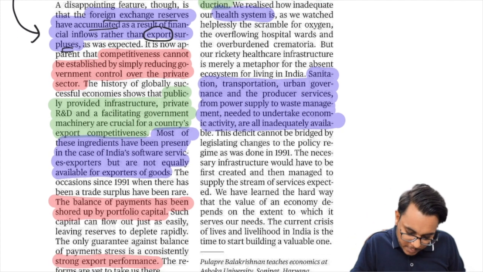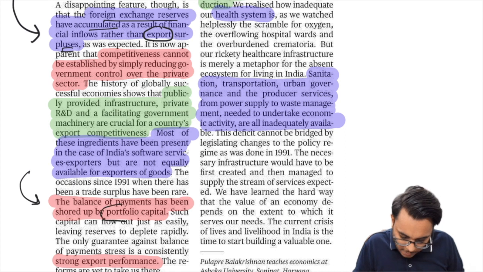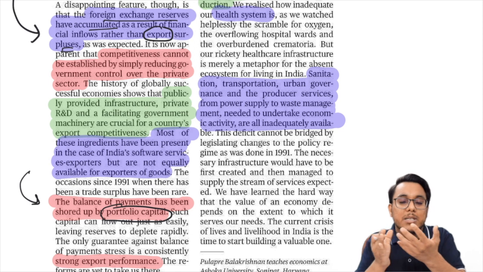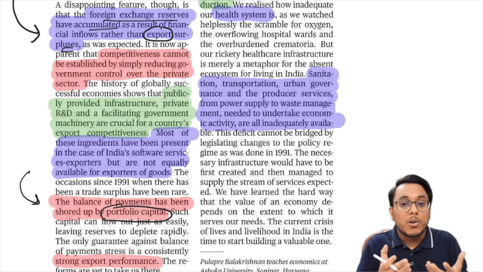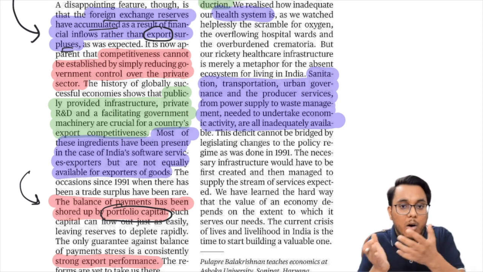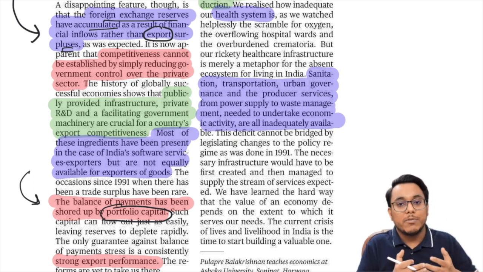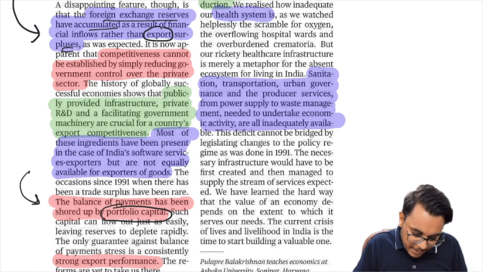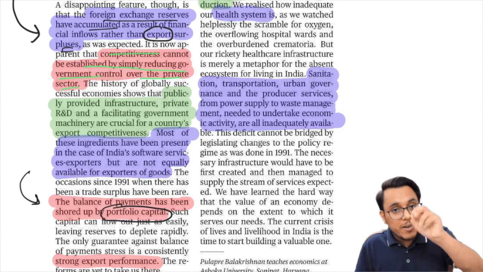Then guys, it has also been provided that this balance of payment has also been shored up by portfolio capital. Now outside countries are very much interested in our portfolio markets. They are interested in our share market, and many hot money flows are coming into such markets. So from that also a large amount of money has been coming in. Now guys, it has been provided in this article that competitiveness cannot be established by simply reducing government control over the private sector, which we did in 1991.